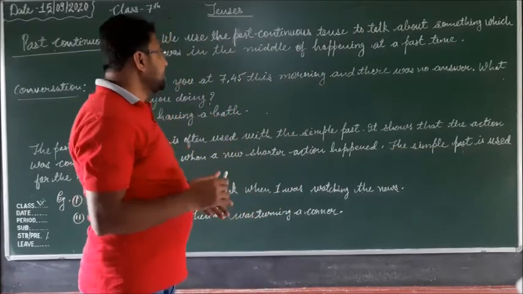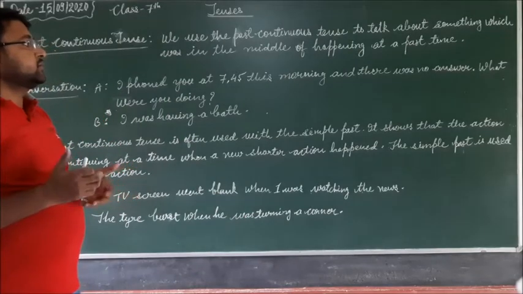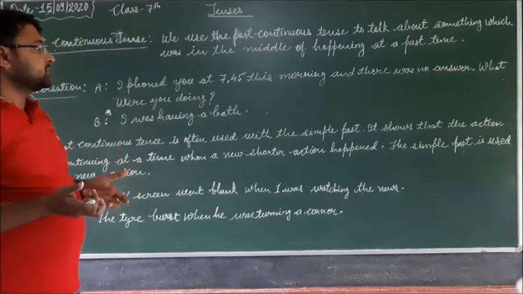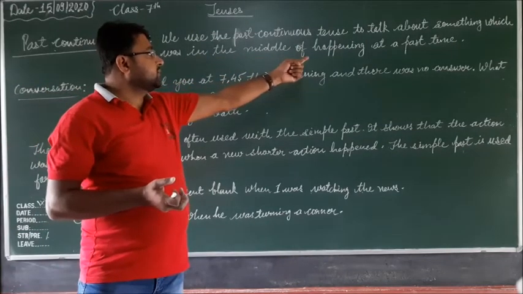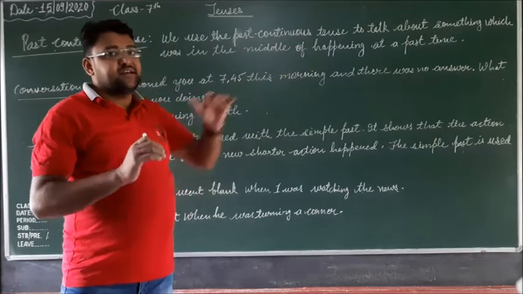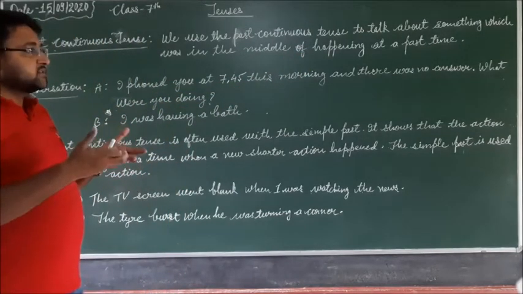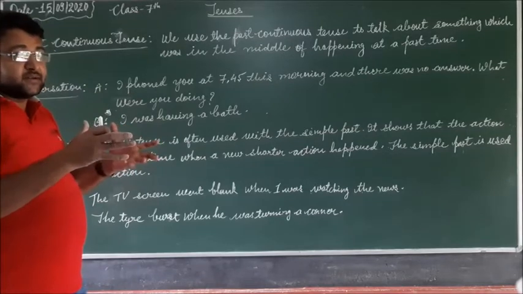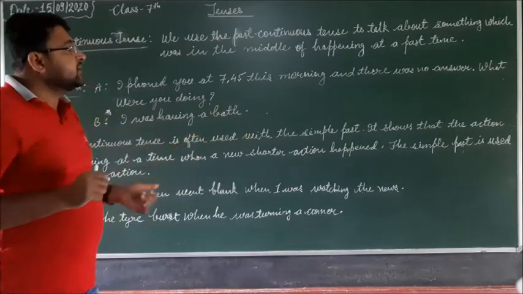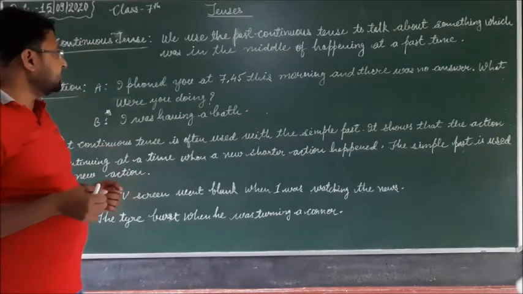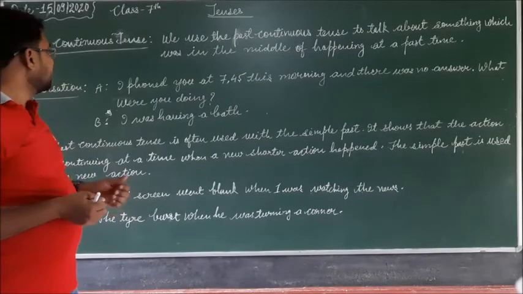That means the past continuous tense is used to describe an action which was in the middle of happening in the past. To describe that, we use the past continuous tense.